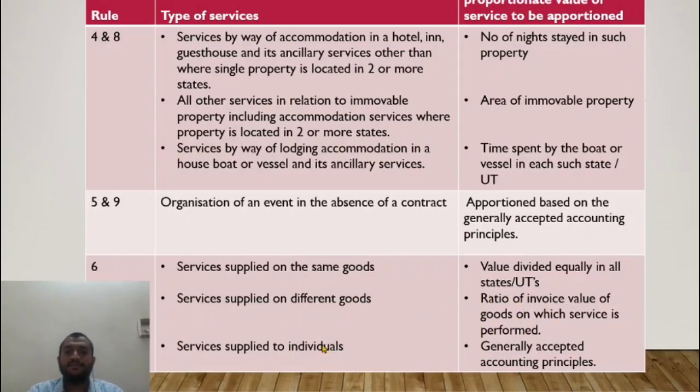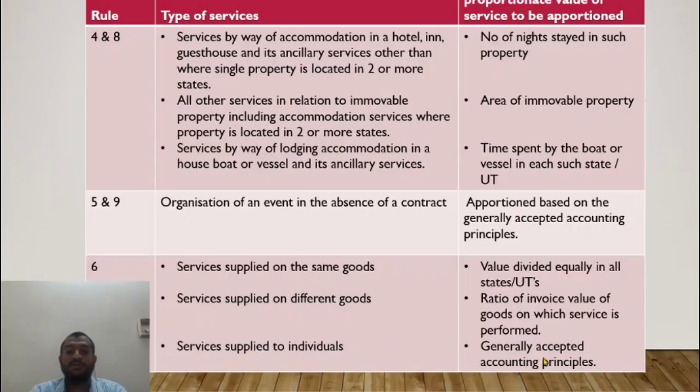Let us take the drug example itself. What is the value of the drug that is being tested? Say one drug costs 5,000 rupees, the other drug costs 10,000, the other drug costs 20,000. In that ratio I will apportion the total bill amount.